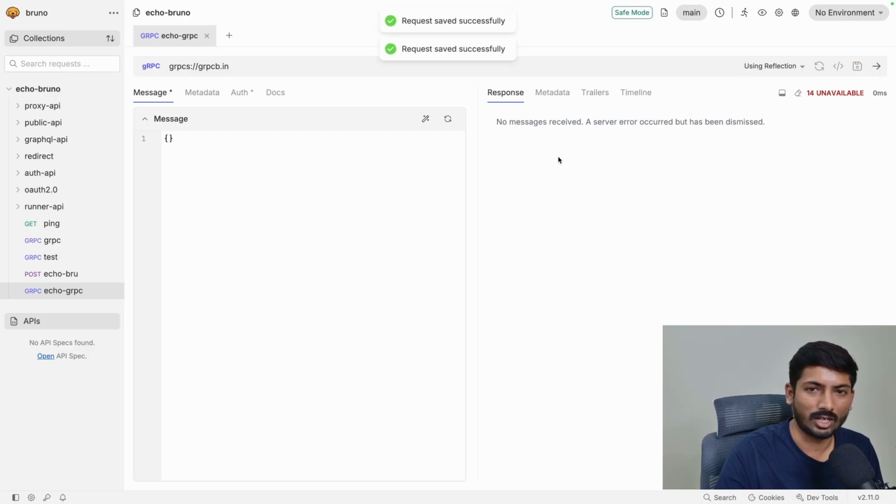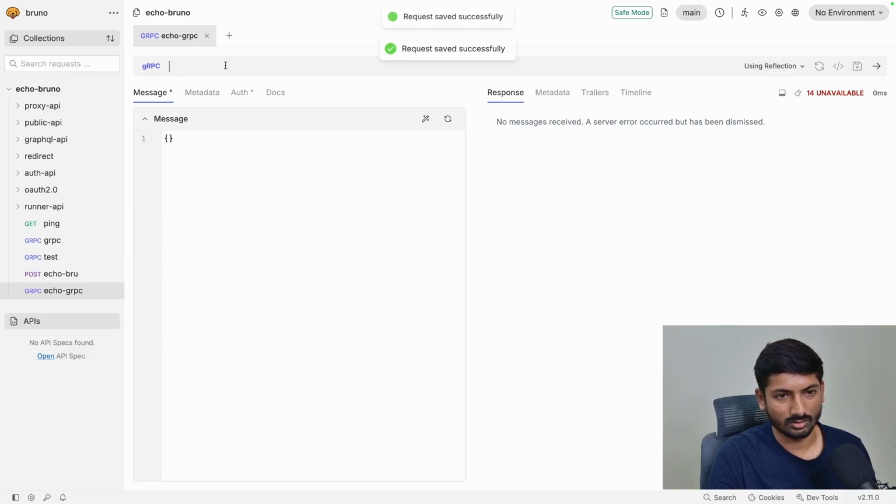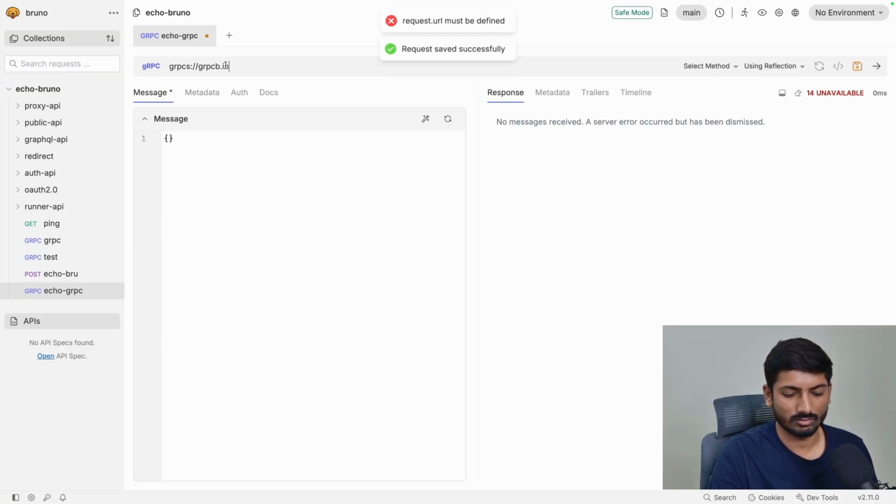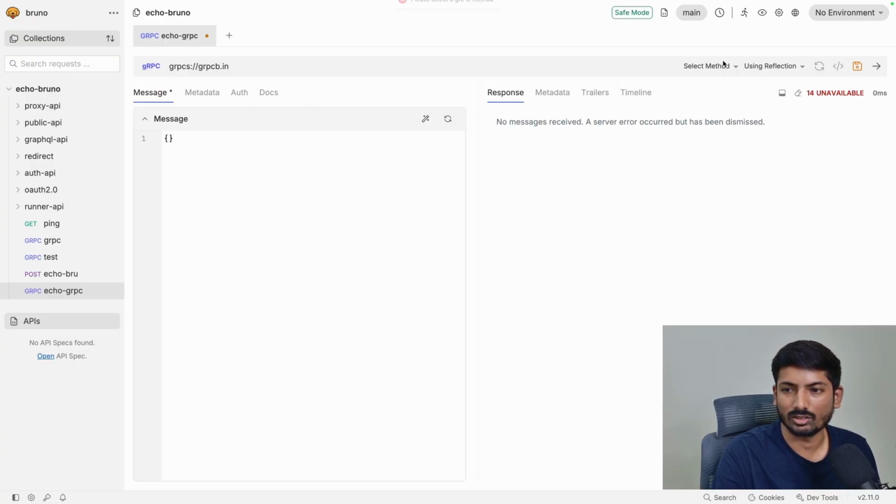You can add multiple proto files, and as soon as you add a proto file, the particular server reflection will be available here. So I will save this and execute this again. So server reflection is here.